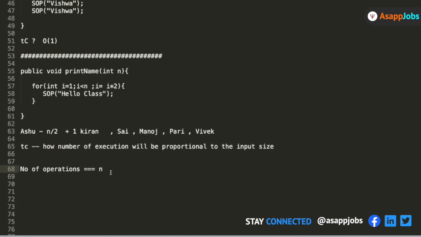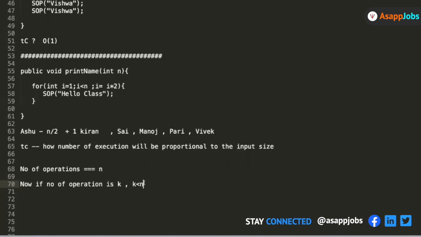So the number of operations, if suppose now the number of operations is k, that's it, k will be less than n. Everybody agrees k will be less than n. If suppose now this i is getting multiplied by 2 every time, I say okay, k is my total number of operations, or k is the total number of times the loop will run, k will be less than n. Everybody agrees? Yeah. Cool.